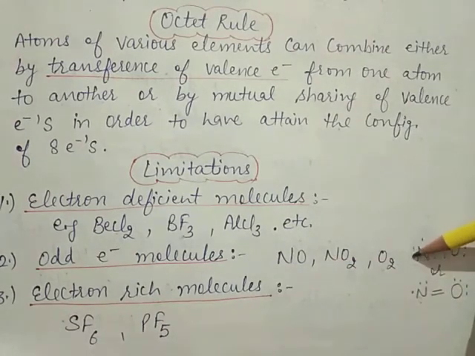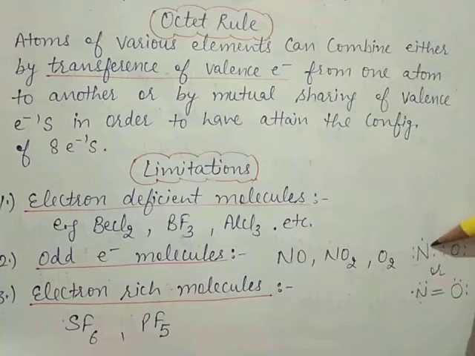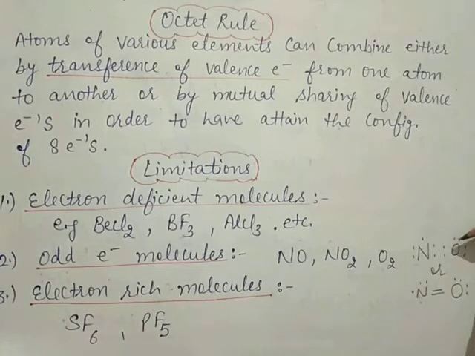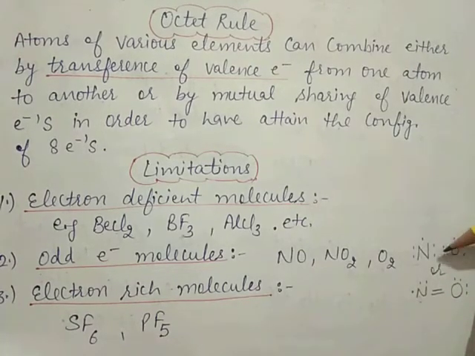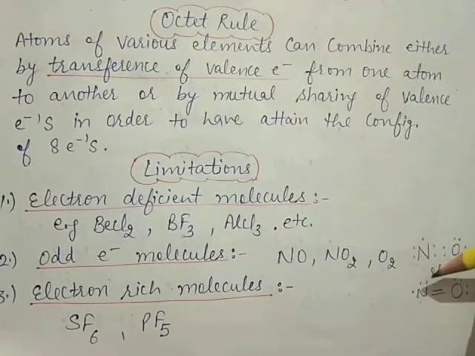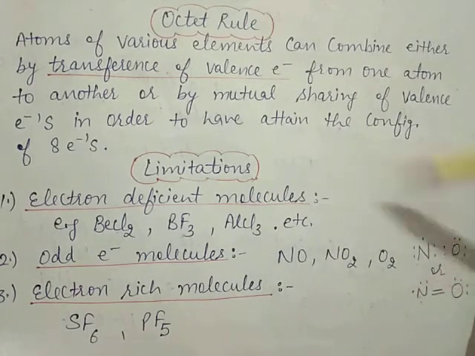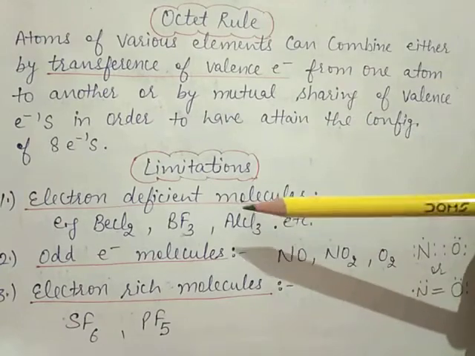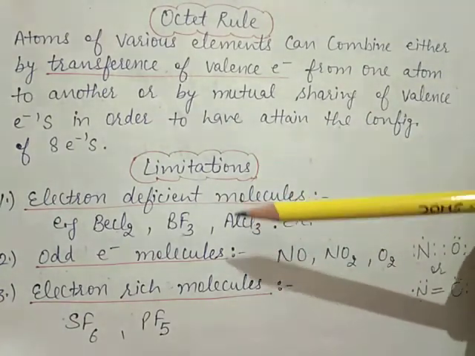Here take the example of NO. Nitrogen has valence electrons 5: 1, 2, 3, 4, 5. Oxygen has 6: 1, 2, 3, 4, 5, 6. Or you can say that in between the nitrogen and oxygen a double bond is present, but here 3 electrons are left, 1, 2, 3, means these are odd electrons, which are usually 3.